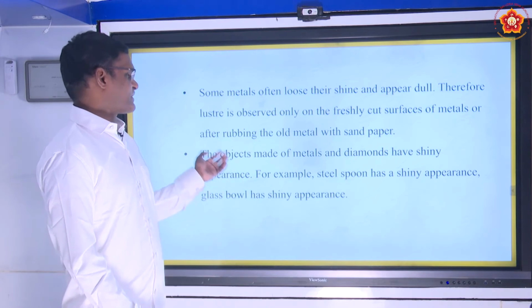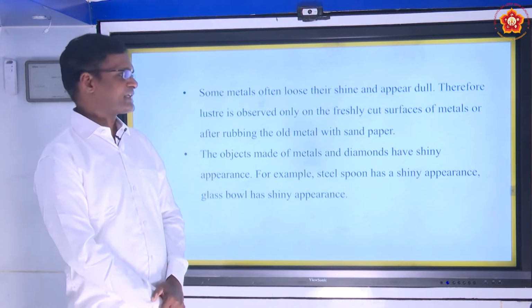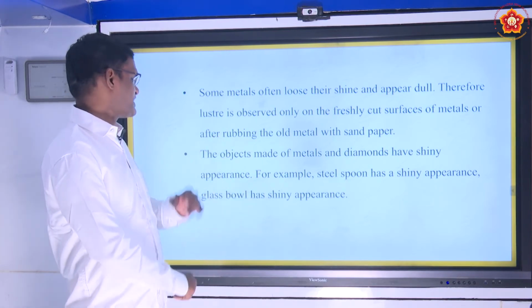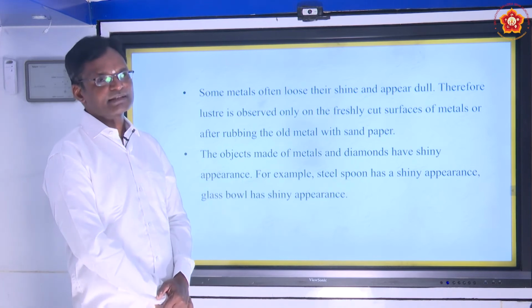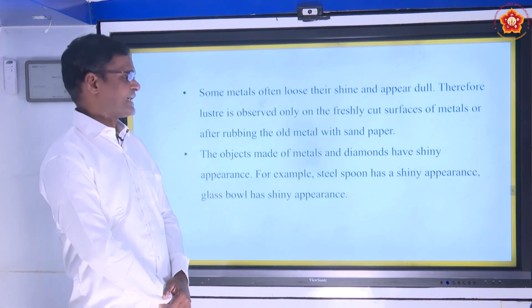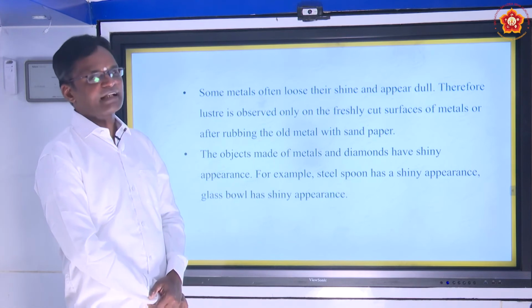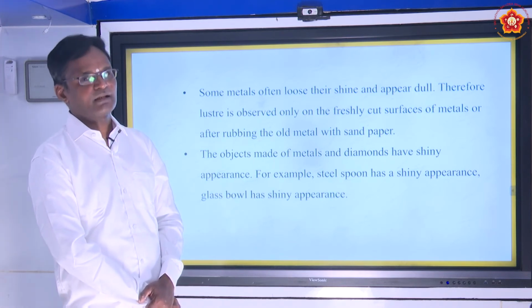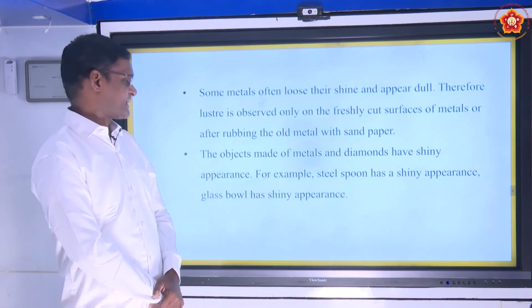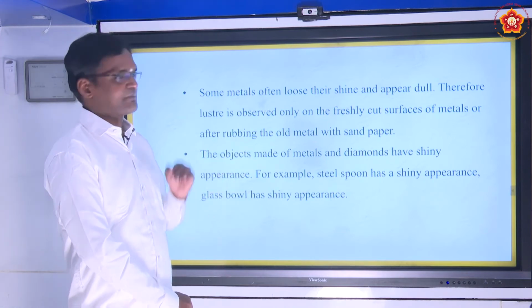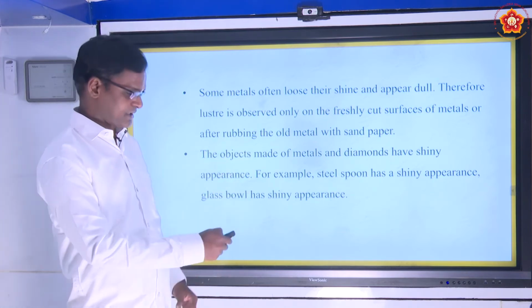There are also objects made of metals and diamonds. They also show shiny appearance. For example, a stainless steel spoon has shiny appearance, and a glass bowl made up of different types of crystals also has a shiny appearance.